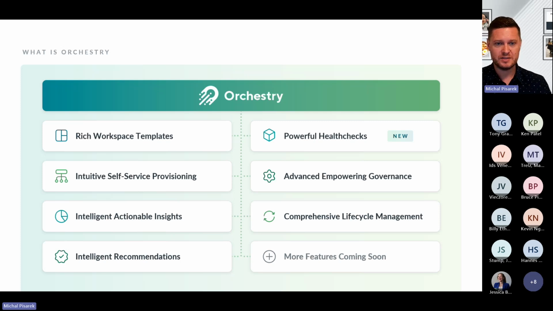So what we are going to talk about today is our intelligent, actionable insights. These are a set of reports that are really going to help you understand your workspaces, your environment, and what you should be doing. Then we're going to talk about governance as well, and the main way we're going to talk about governance is in the concept of what we call lifecycle management, which is where this archiving conversation comes in. There are lots of other features of Orchestry that we can talk about, but we're not going to do that. Things like health checks, actually we'll touch upon health checks a little bit, rich workspace templates, all of that good stuff that we have.